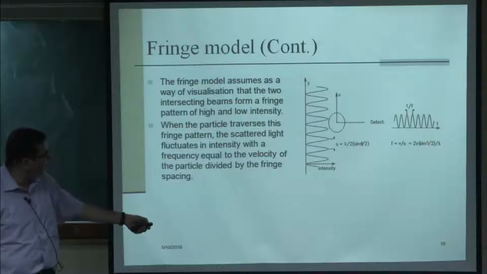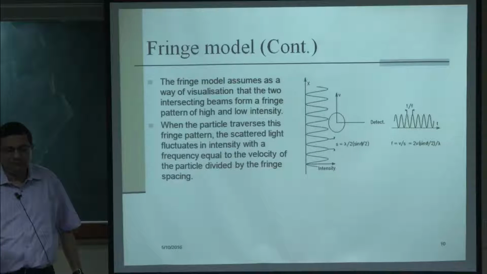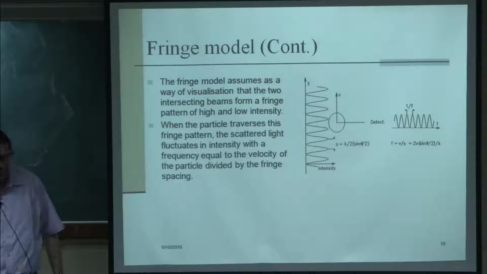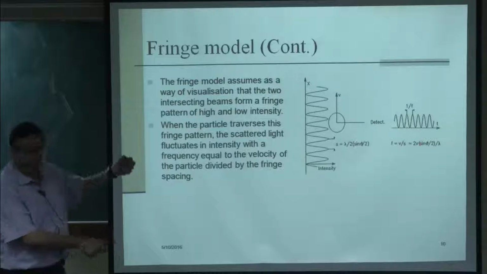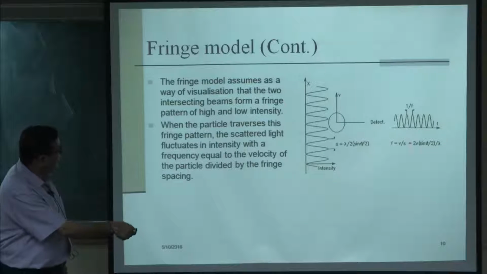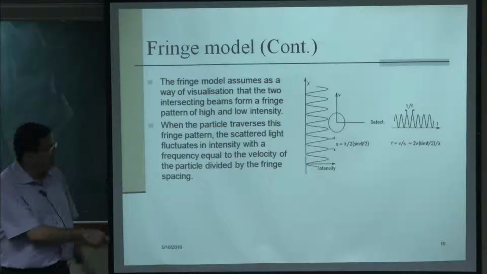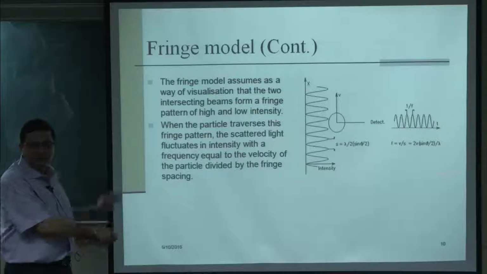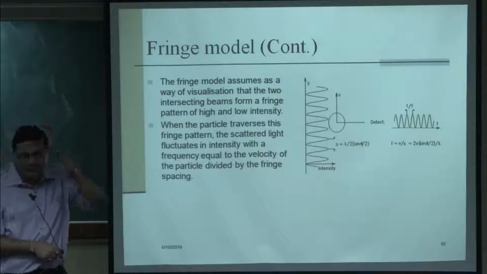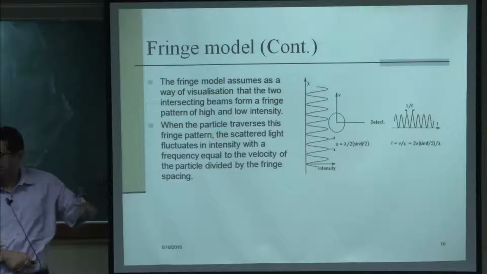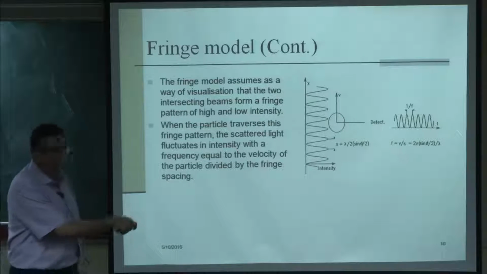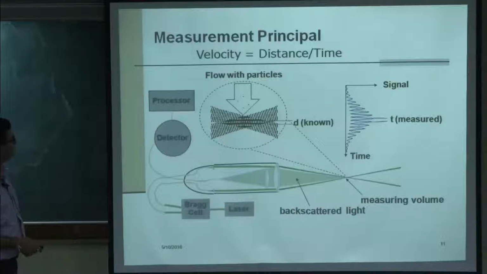Now, if there are fluctuations, from one droplet to another droplet, or one particle to another particle, there may be variation because of the local turbulence. So, that can also be measured, because this will be giving the velocity for a particular particle, then another particle coming with a different velocity, that can also be measured. So, this is the measurement principle then, very simple.